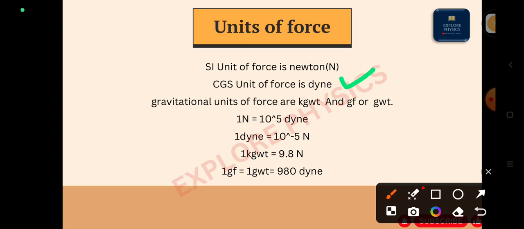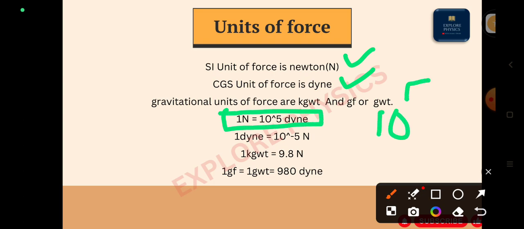There is the relation between Newton and dyne, that is 1 Newton is equal to 10 to the power of 5 dyne, and 1 dyne is equal to 10 to the power of minus 5 Newton.